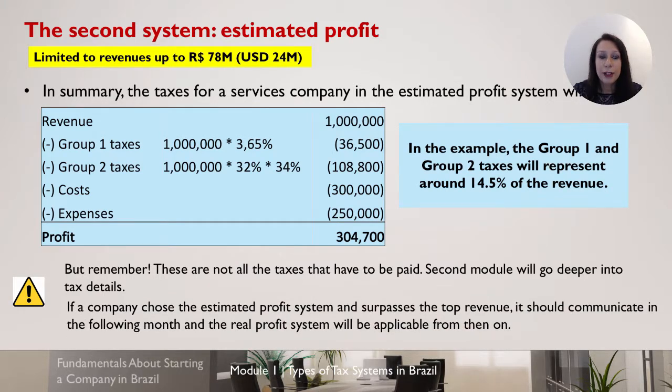Another detail that needs to be mentioned is that if the company reaches $24 million of revenue, then the company is obliged to change from the estimated profit to the real profit model.